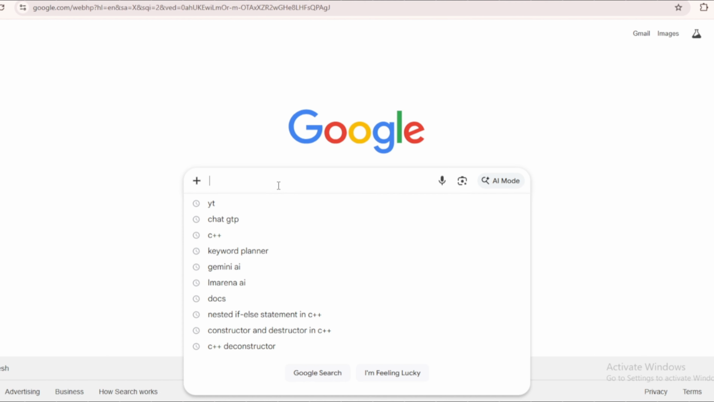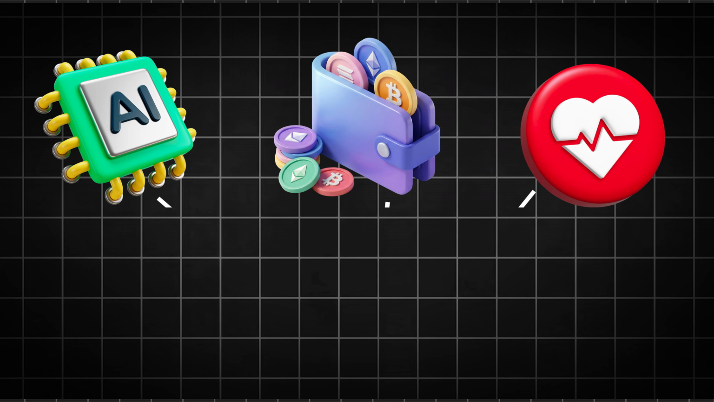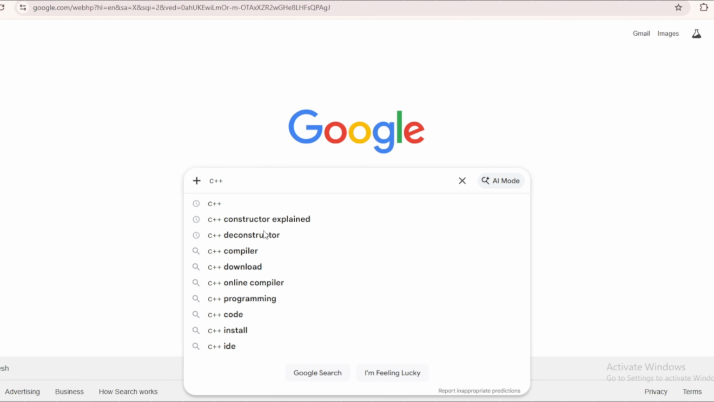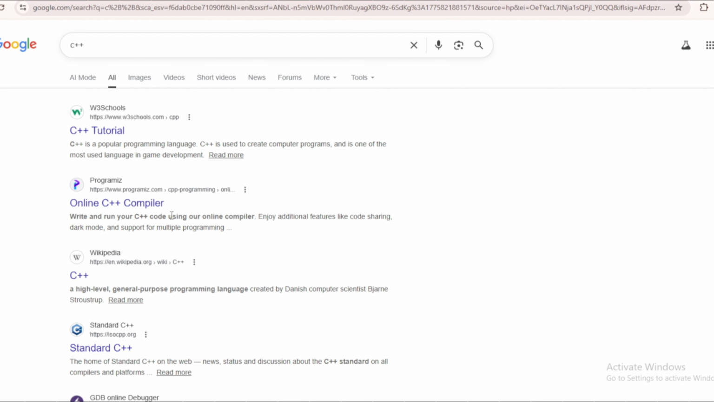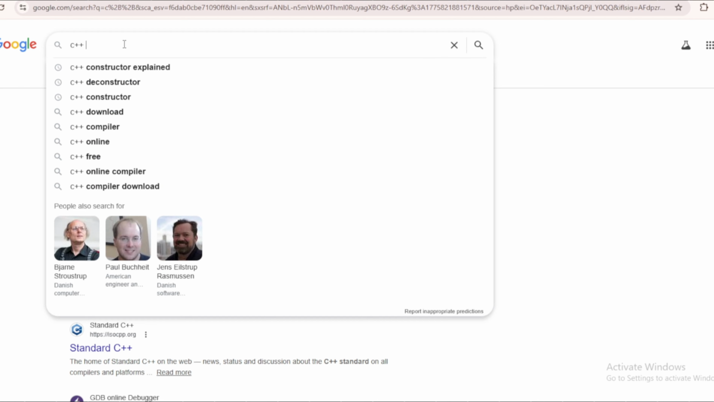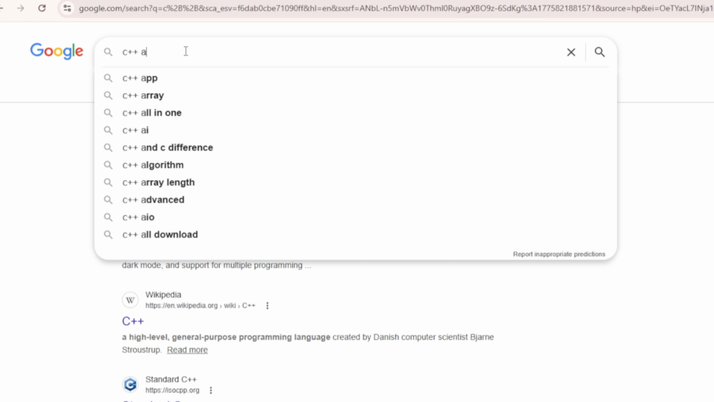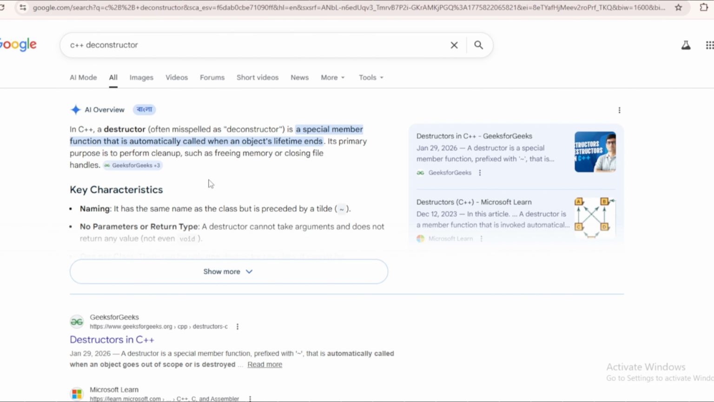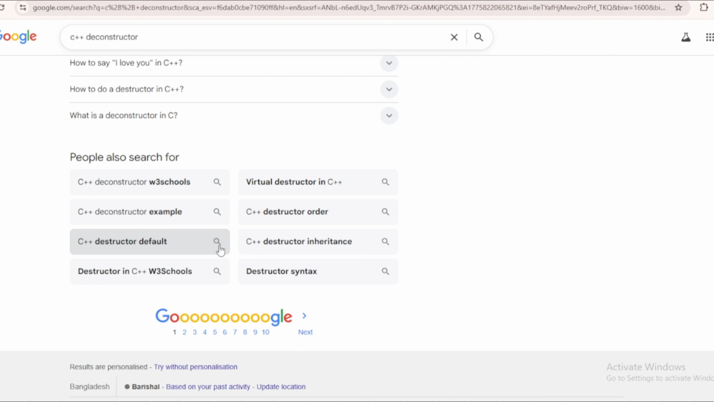To find keywords, you first need to select a niche. AI tools, crypto, health, those are niches. I select C++ for programming. First type C++ and search, and add some letters to it, and it will show you some keywords. And after you get the results, if you scroll down, you will get some more ideas.